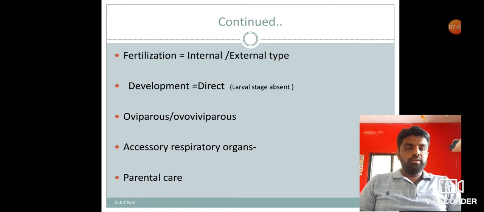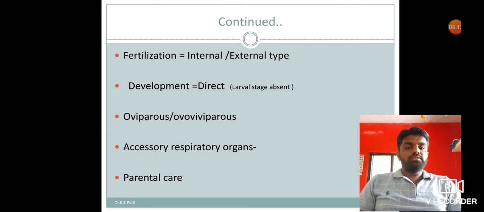Then development. In fishes, development is of a direct type, meaning their newly formed young ones closely resemble adults. They do not pass through larval stages. Larval stages are absent, and such a condition is called direct development. So Pisces show direct development. Then next point: Pisces are oviparous or ovoviviparous, egg laying or giving birth to young ones.